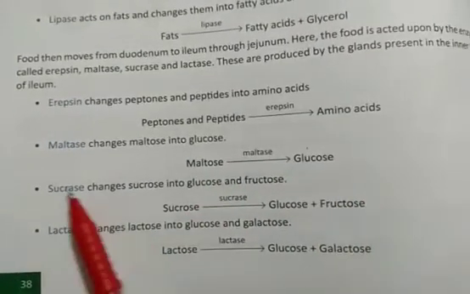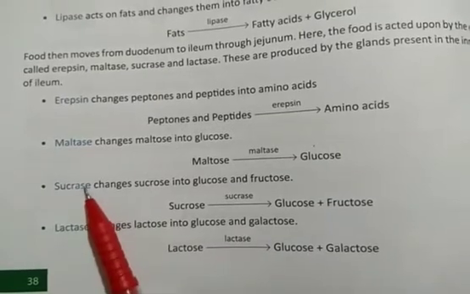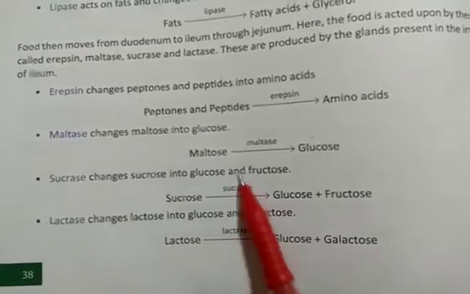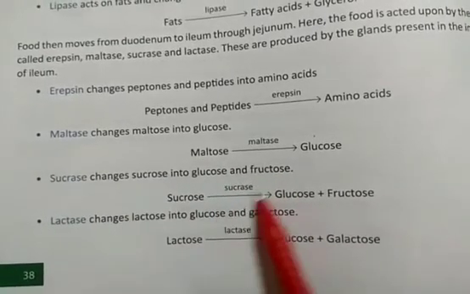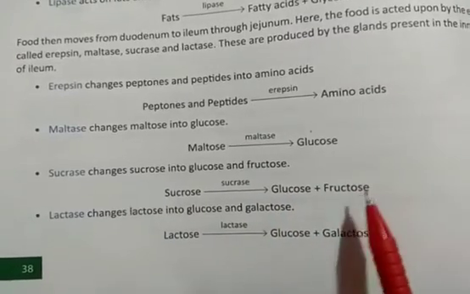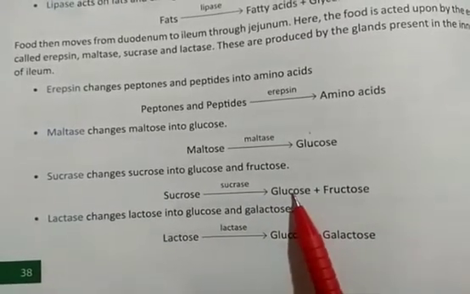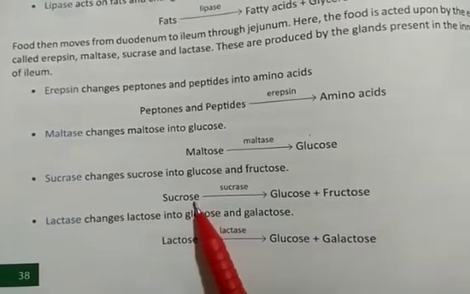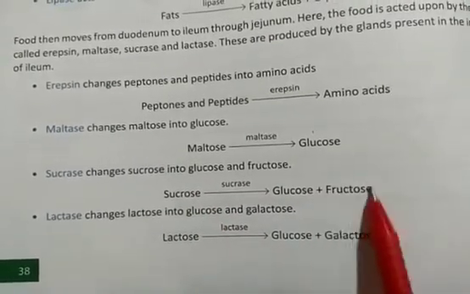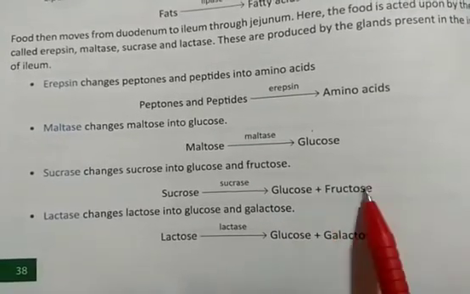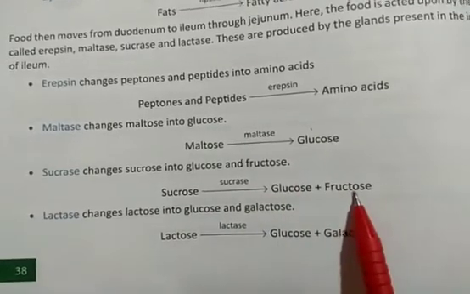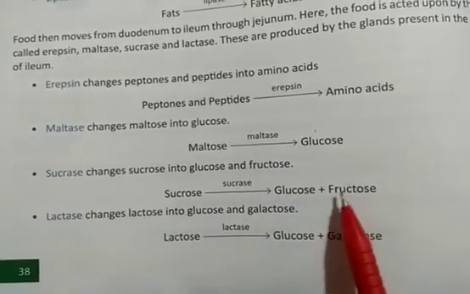Now what is the function of sucrase? From the name you can have an idea. Sucrase changes sucrose into glucose and fructose. So sucrase is another class of enzyme. Glucose you people are familiar with, and sucrose maybe you are familiar with, but fructose may be the first time you are hearing this word. All these forms, maltose, glucose, sucrose, fructose, lactose, are forms of carbohydrates.